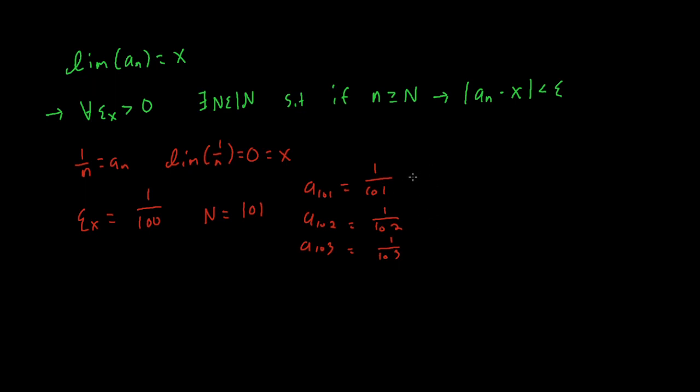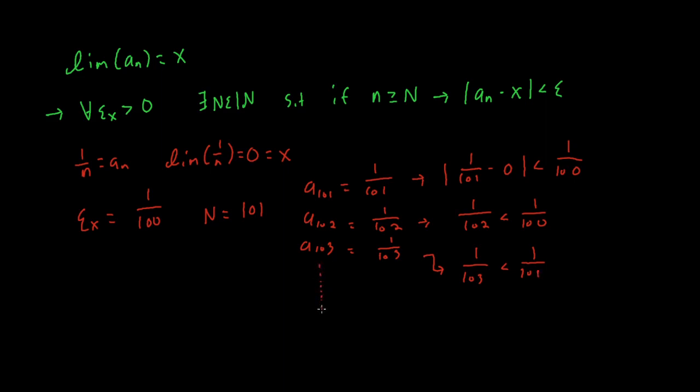And we can see here, for each of these, 1 over 101 minus 0 is less than 1 over 100. I'm just going to skip writing the absolute value and the minus 0. They don't really do much to this equation. And then 1 over 103 is less than 1 over 100. And that's going to be true for every term in the sequence after 101.